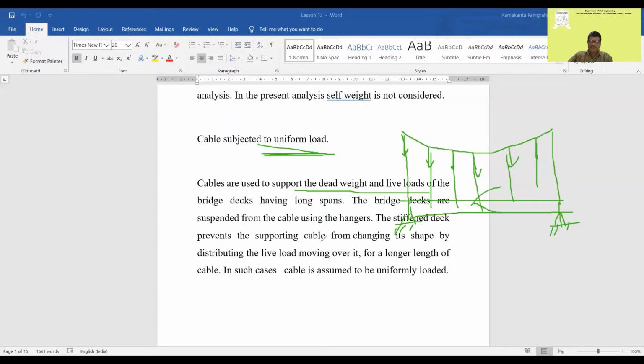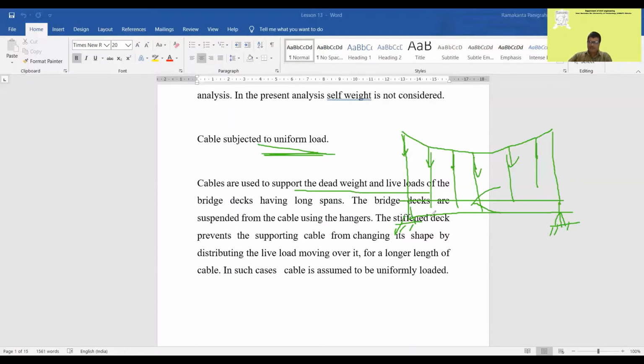The bridge deck prevents the supporting cable from changing its shape by distribution of live load moving over it. Now, generally the cables change their shapes, as we have discussed, by application of the loads. But by stiffening the girders, the girder is connected to the cables by means of these hangers.